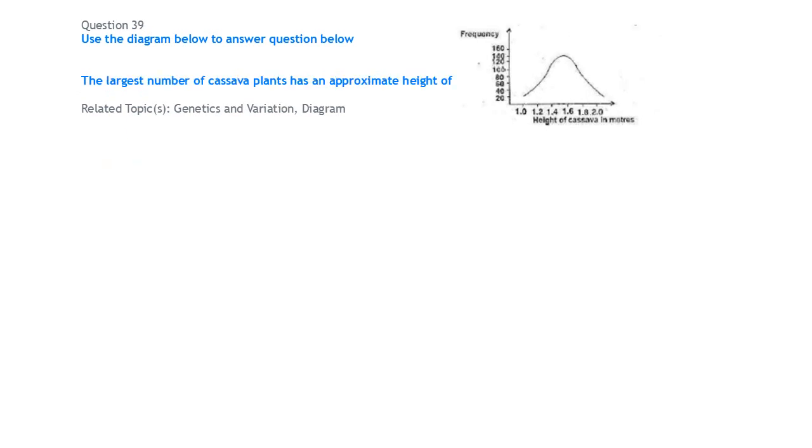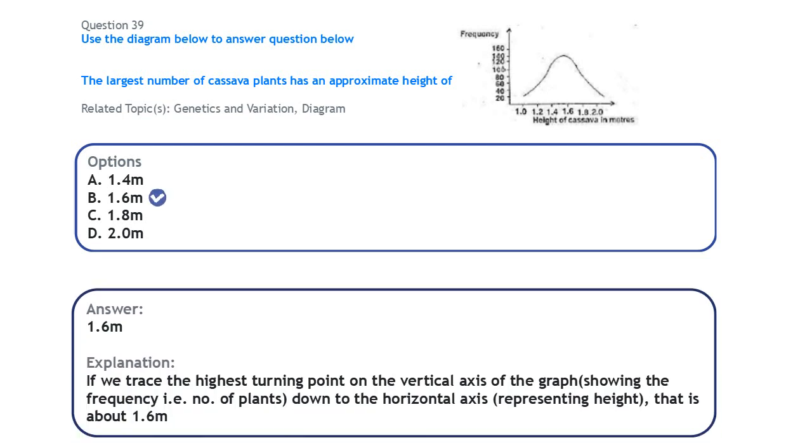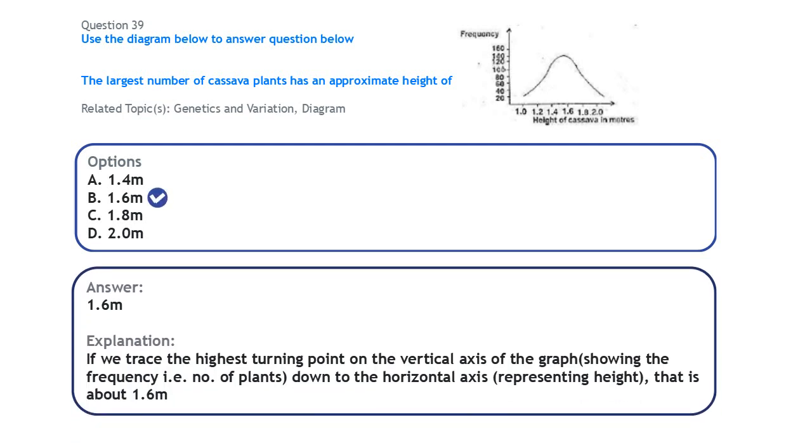Next question, using the same diagram as in the previous question. The largest number of cassava plants has an approximate height of. So if you look at this graph, this is a graph of frequency against height. Now the frequency here represents the number of those plants that are of the height that are given here. And if you look at the highest frequency here, it is about between 140 and 160. If you trace the peak down, you see it falls on like 1.6. So that means that the largest number of plants here are of the height 1.6.